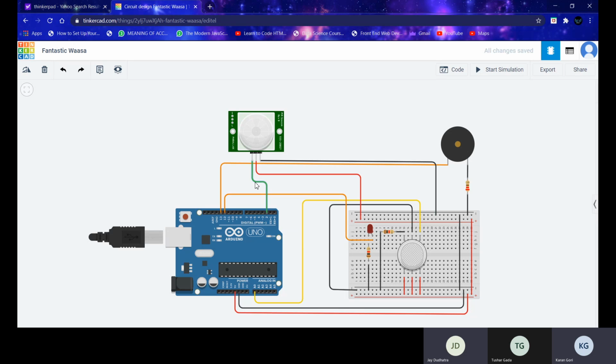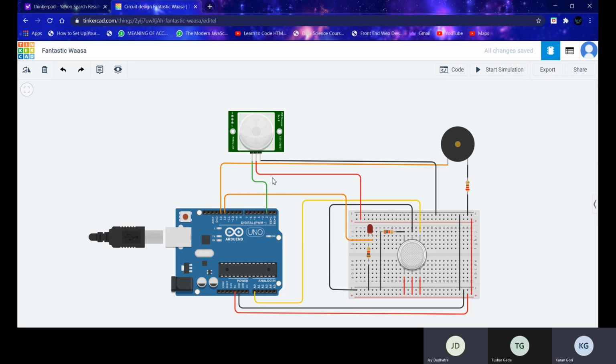In this project, the PIR sensor detects any movement in front of it and sends digital signals to the Arduino. Whenever any movement is detected, the Arduino will activate an alarm in the form of a buzzer and the LED being lit. Now the connections are as follows.